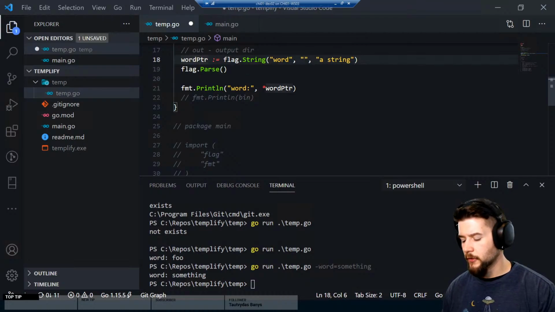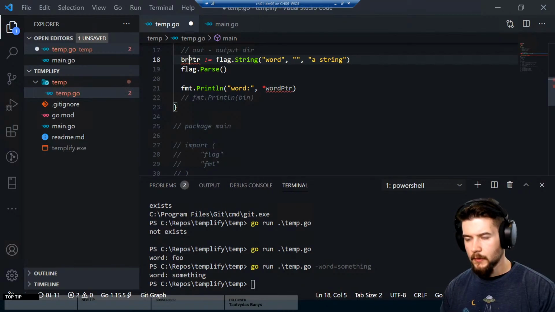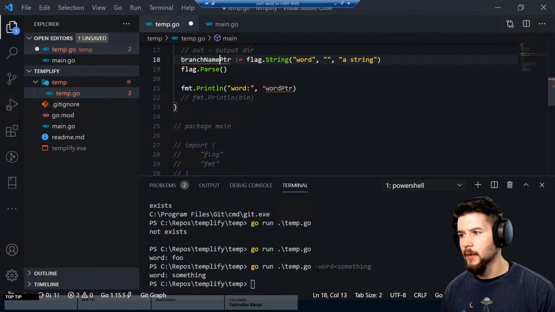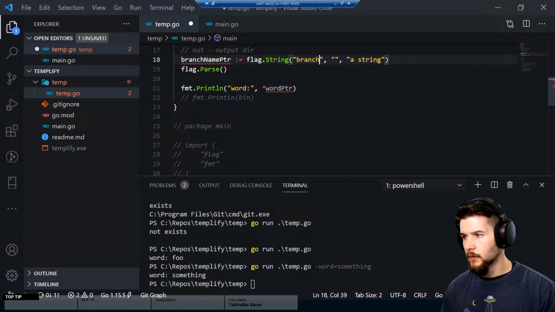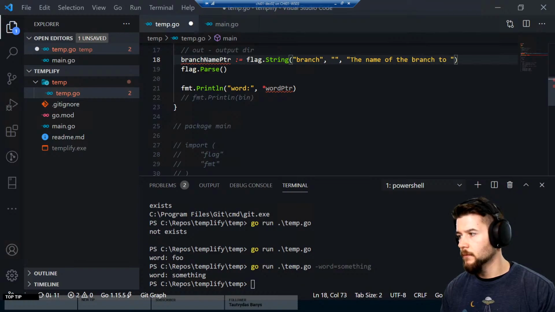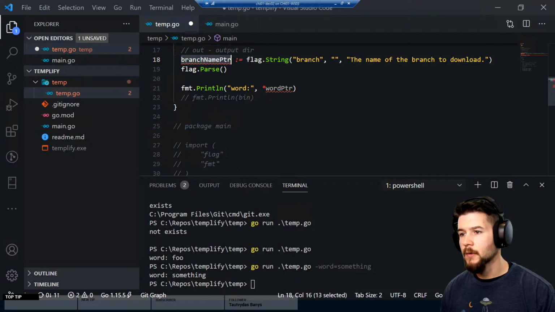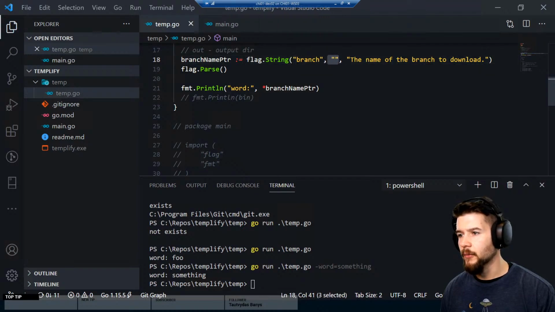Okay, so we can do something like branch name pointer, and we'll say branch. And let's put the name of the branch to download, I guess. That would be good. And let's put this in here like that. So I guess we have to initialize it with some kind of default value.